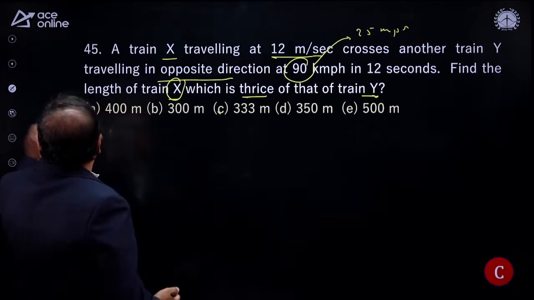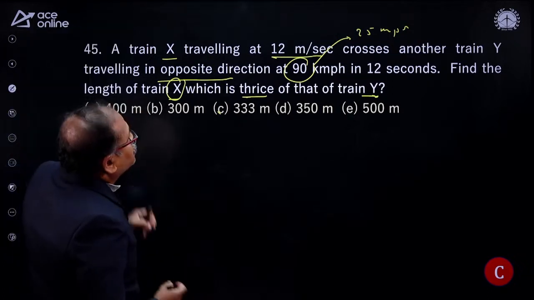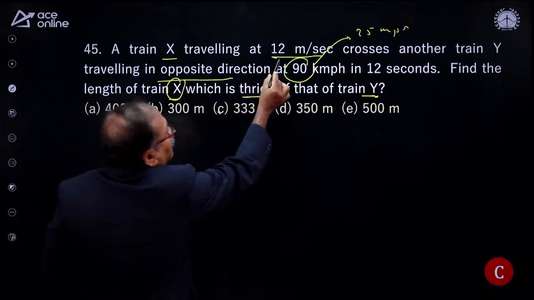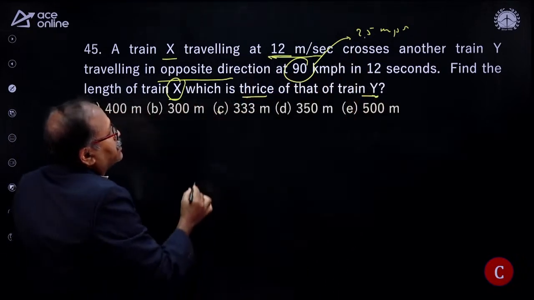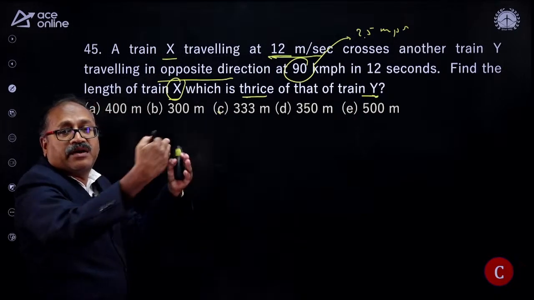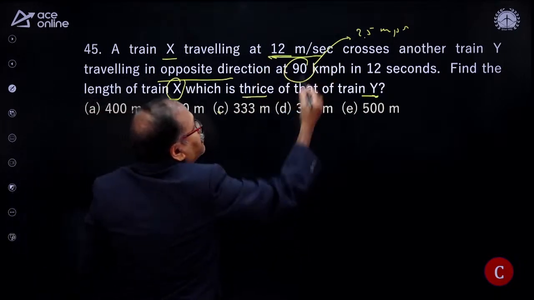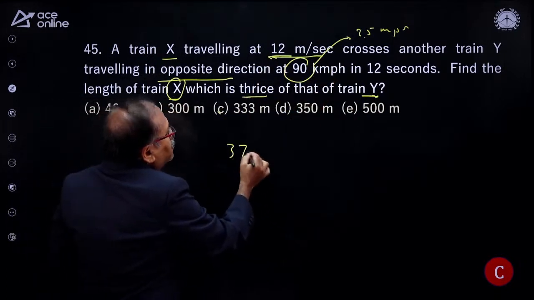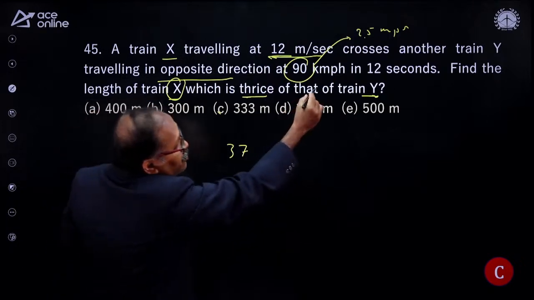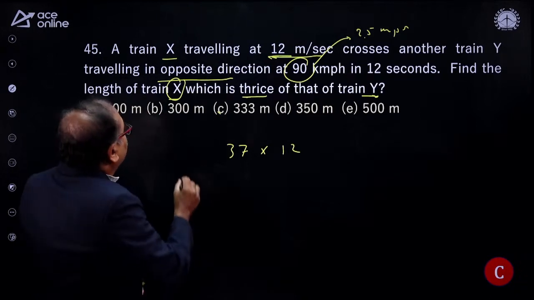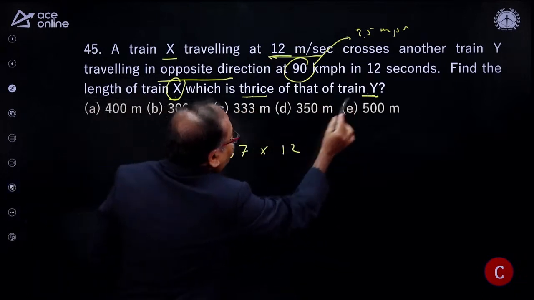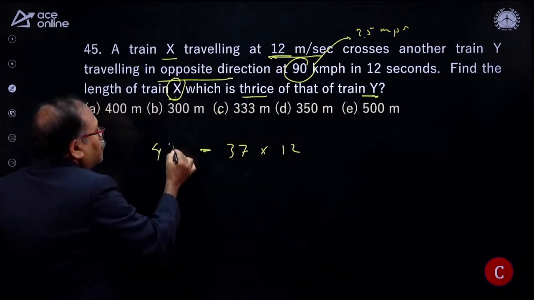Let's move on. How do we answer this particular question? I already know that 12 meters per second and 25 meters per second, it takes 12 seconds. So what is the relative speed when we are moving in the opposite direction? 12 plus 25, that comes to 37 meters per second. And they cross each other in how many seconds? 12 seconds. So I get how much length here? X is 3 times of Y, so this length is 4x.